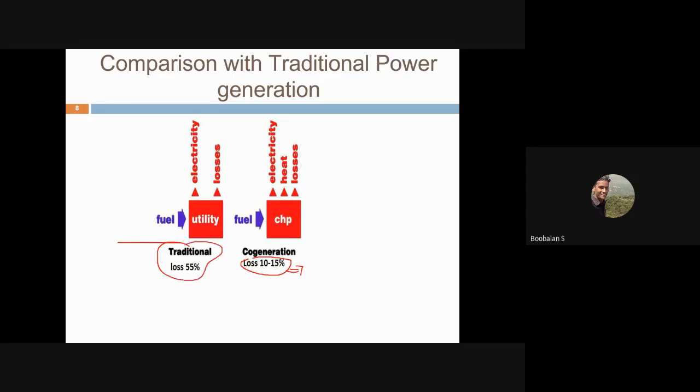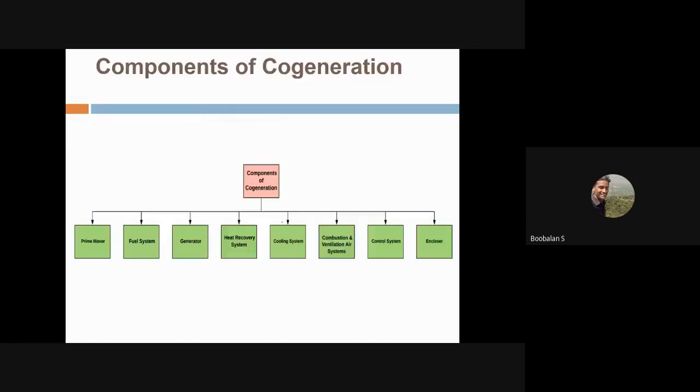we are transmitting power with the help of a transmission line. We are not able to get the heat energy, because the heat energy is utilized only by the power plant, not by consumers. So a huge loss is happening in the traditional system, and in cogeneration, everything is utilized by customers, because it's located nearby my building. That's why.